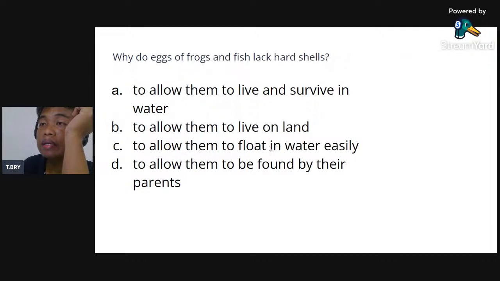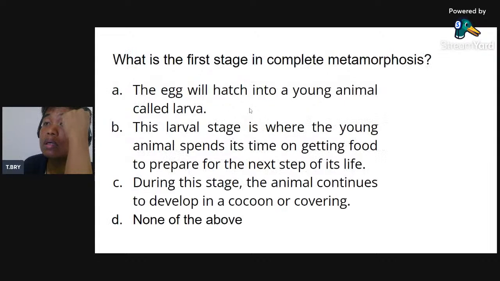Next, why do eggs of frogs and fish lack hard shells? To allow them to live and survive in water. So mao na siyang purpose. Okay, nganong dili hard ang shell sa mga itlog sa frogs o sa fish. Okay, what is the first stage in complete metamorphosis? So unsa man ang first stage? The first stage is the egg will hatch into a young animal called larva. So what is the first stage in complete metamorphosis?